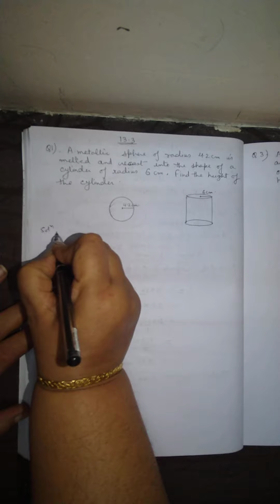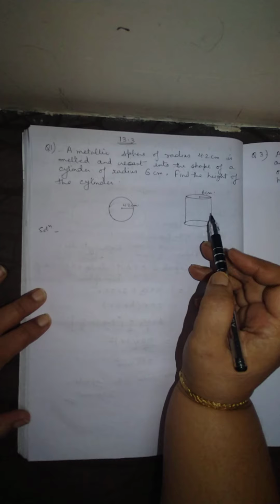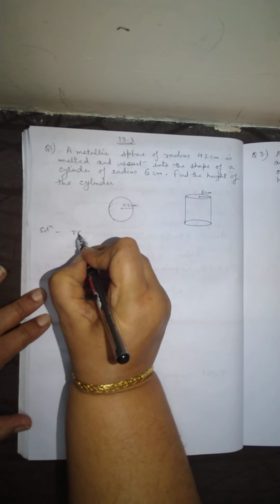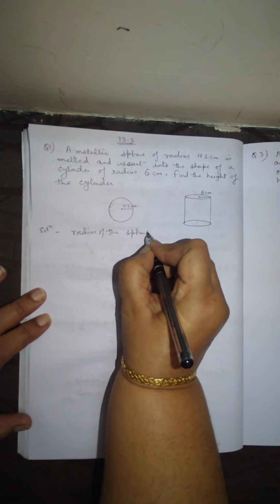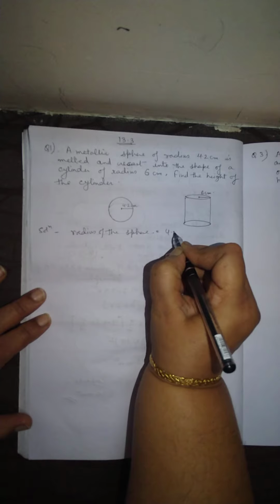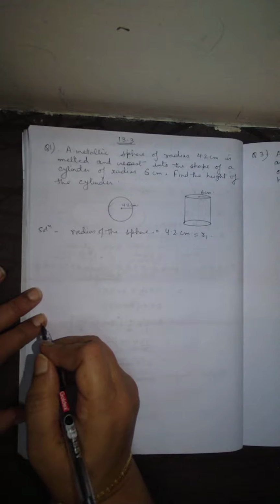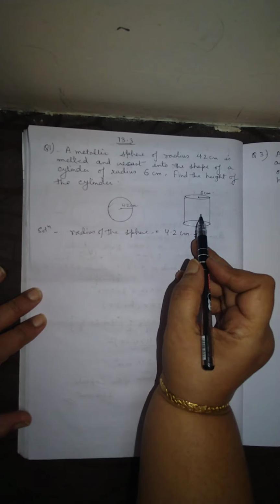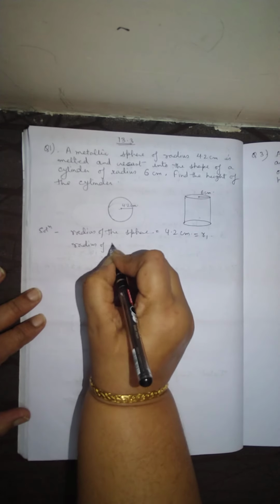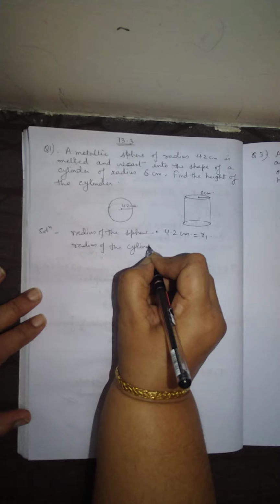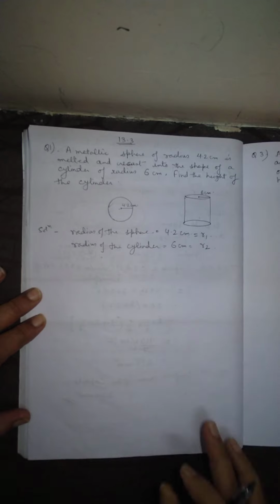So let us see. Here, first it was a spherical shape. It is recast into a cylindrical shape. So first, radius of the sphere is given 4.2 centimeter. Let this be R1. Okay, and it is recast into a cylinder. So radius of the cylinder is given 6 centimeter. Let this be R2.